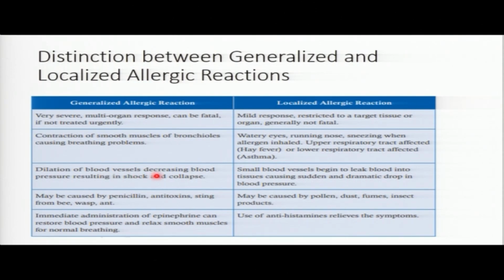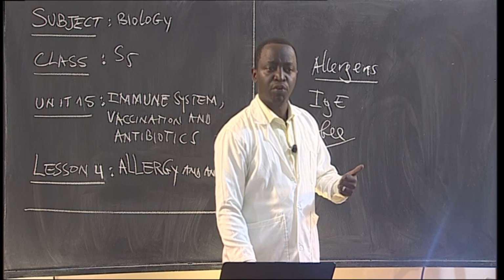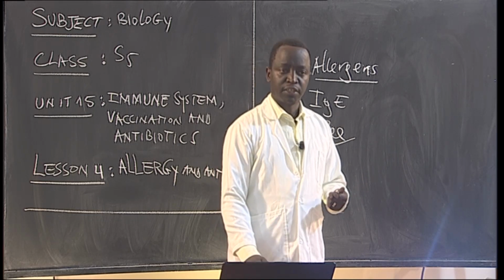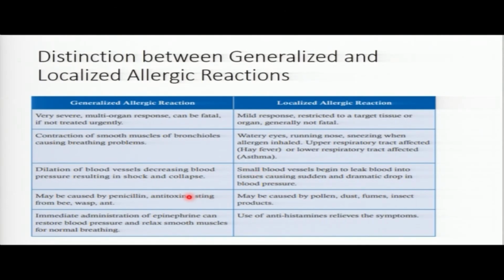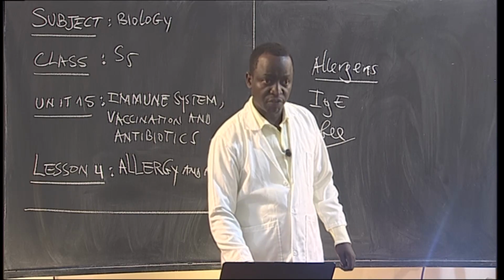Here in the generalized reaction there is dilation of blood vessels, which decreases the blood pressure. The small blood vessels begin to leak, and then there is flow of blood outside, causing a sudden and dramatic drop in the blood pressure. It may be caused by penicillin, when you get this drug called penicillin, or antitoxins. It can also be caused by pollen, dust, and fumes. Even fumes, when they come, you see you have irritation in the eyes, even the production of tears.